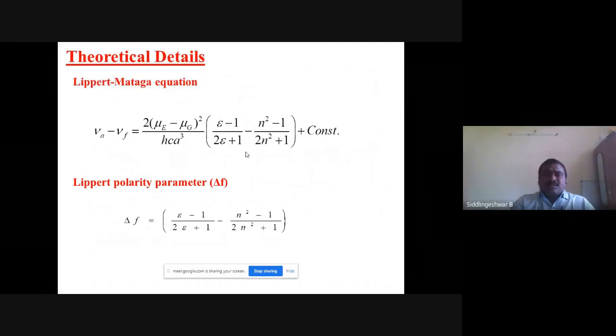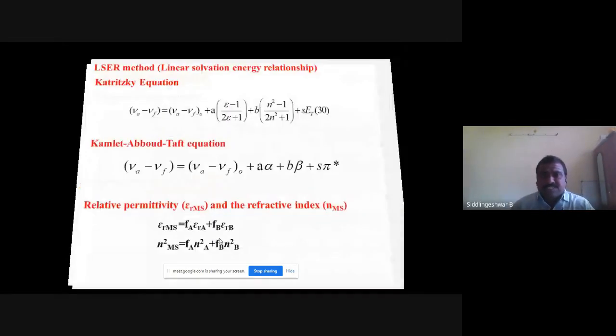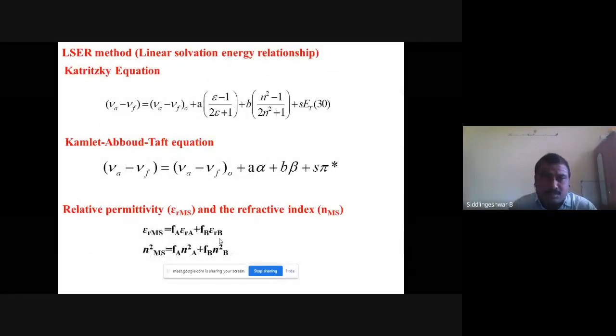In theoretical details, I have used a few equations. There is the Lippert-Mataga equation, which helped me study the general solvent effect on solute molecules. From there, this is the Stokes shift, and these are the Lippert polarity function. And I can calculate the change in dipole moment after excitation of the molecule. To know the specific solute-solvent interactions, I have used a few equations: the linear solvation energy relationship concept, that is the Catalan equation and the Kamlet-Abboud-Taft equation. And this is the relative permittivity and refractive index equation. Here you can see Stokes shift is plotted with polarity parameter, dielectric polarizability, and ET30, which gives us the specific solute-solvent interaction. Separately from this equation, we calculate the involvement of solute-solvent interactions.